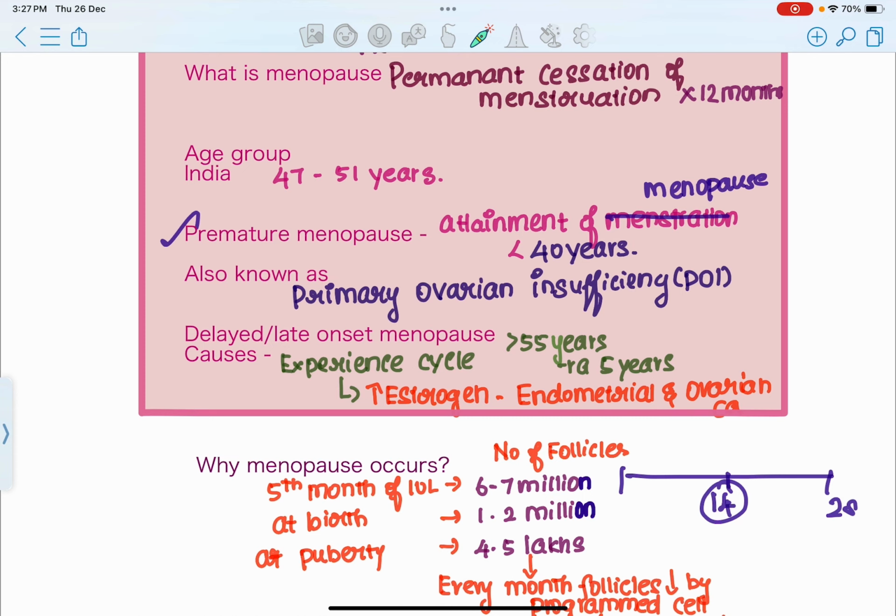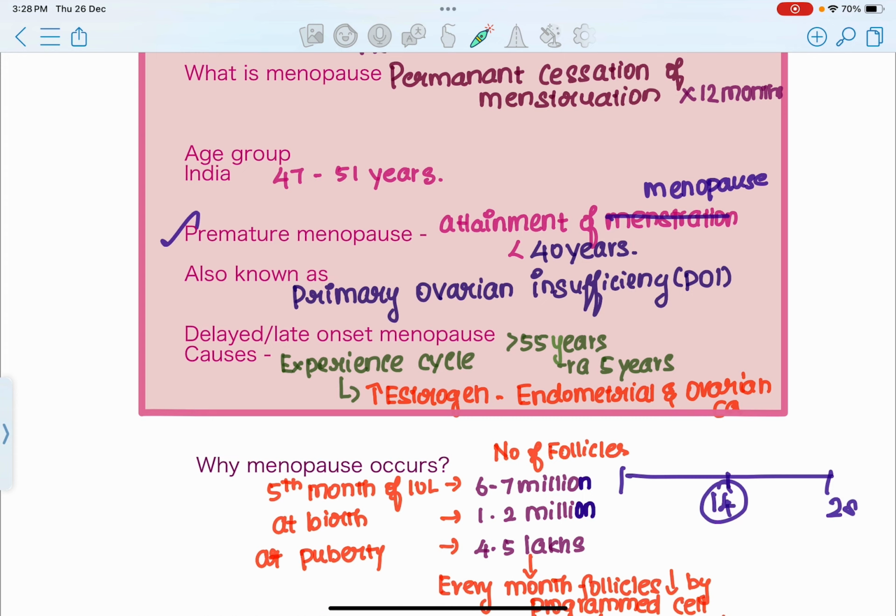What is delayed or late onset menopause? Let's say, for example, a female attains menopause at more than 55 years of age, which is more than 47 to 51 years. The most common age for attainment of menopause in India is around 47 to 51 years. But if a female experiences menopause only after 55 years, she can be called a case of delayed or late onset menopause.